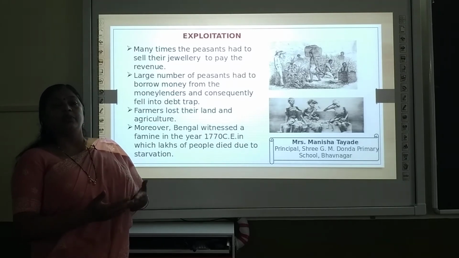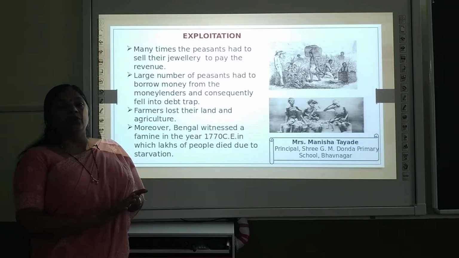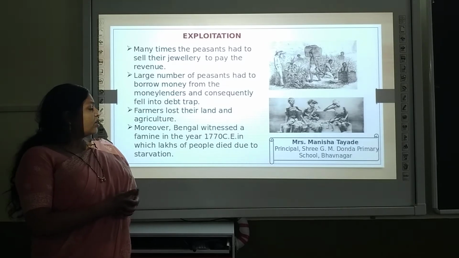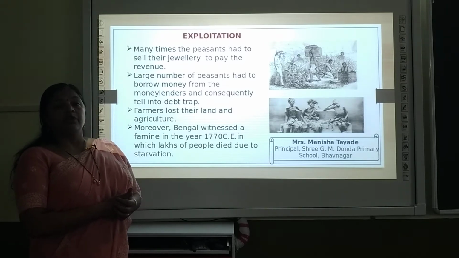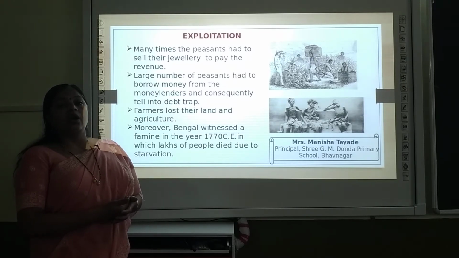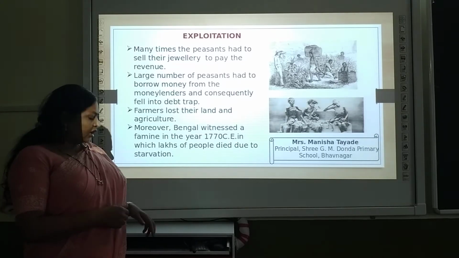Starvation means what? Bhukmari. They did not have the food to eat. So because of starvation many of the people died and they could not grow any crops in their field. As a result they did not have the money to pay the tax, and this is how they were ruined.